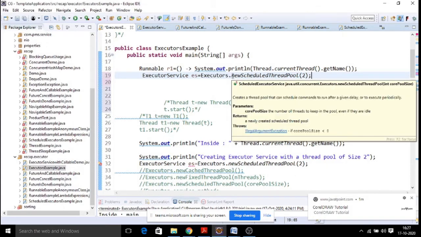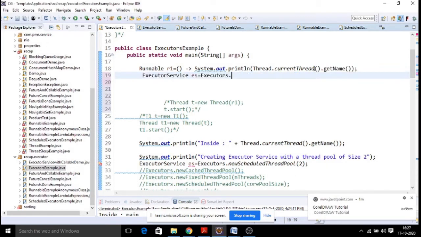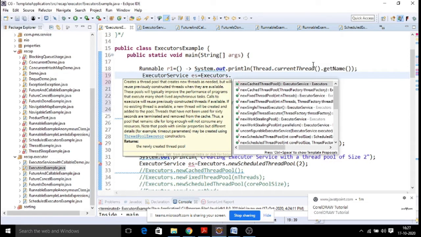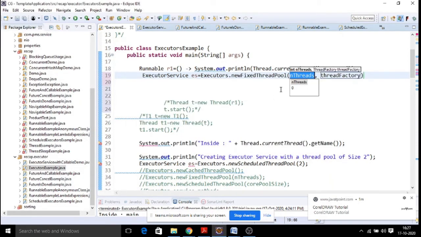First we will take a new fixed thread pool. Let's say I am going to use only 2 threads for my application. You can specify the size. If you need 10, you can make it 10. If you need 100, you can make it 100, right?